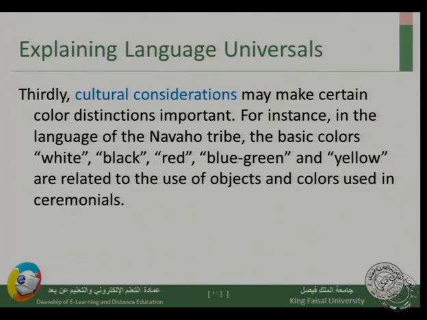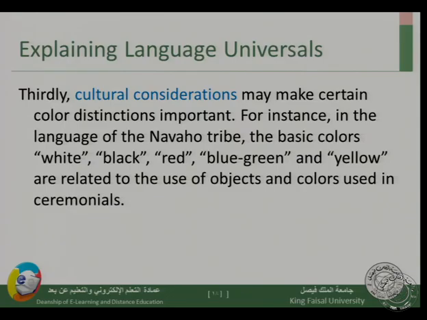So in ceremonies they use certain objects, and each object has a certain color, and so based on their culture, when they say yellow, they mean the color that looks like this object that we use in our ceremonies. Red is the color that looks like this object that we use in our ceremonies. So we said physical considerations, like for example red is the color of blood.